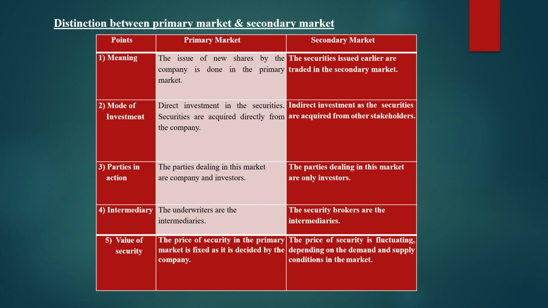Then the fifth difference is value of security. The price of security in the primary market is fixed as it is decided by the company, whereas the price of security is fluctuating in the secondary market depending upon the demand and supply conditions in the market. Primary market में हमेशा price fix होता है because the price is fixed by the company, whereas in the secondary market the price is always fluctuating depending upon the demand and supply conditions in the market.